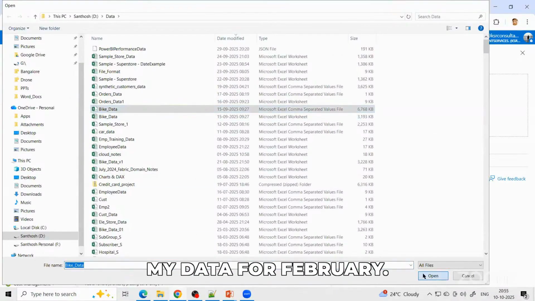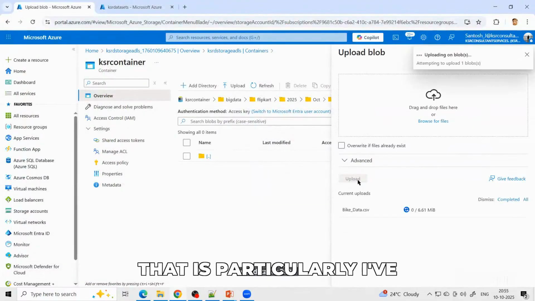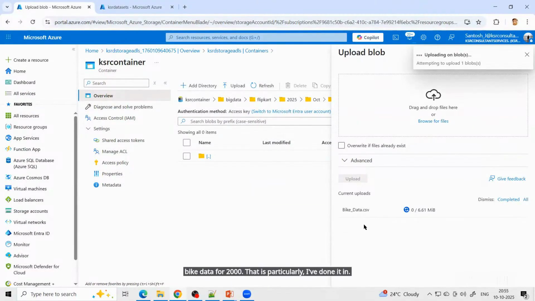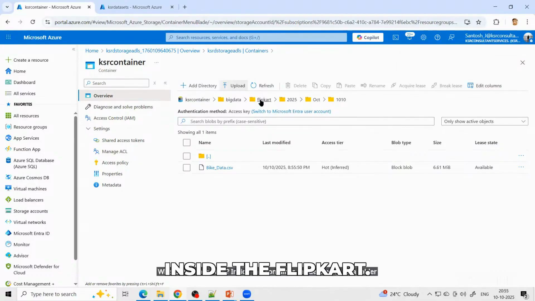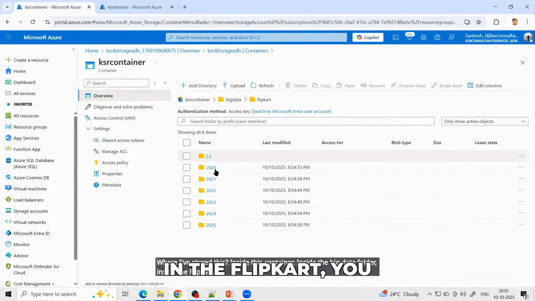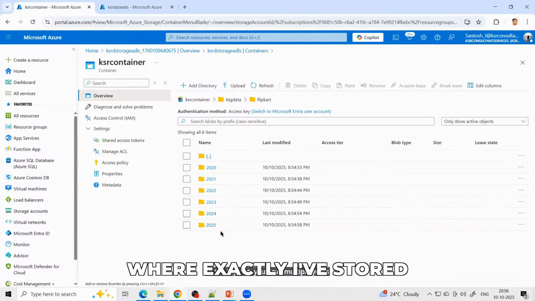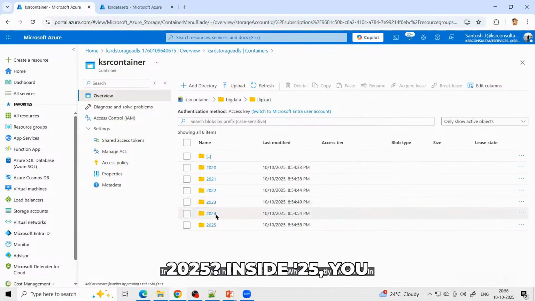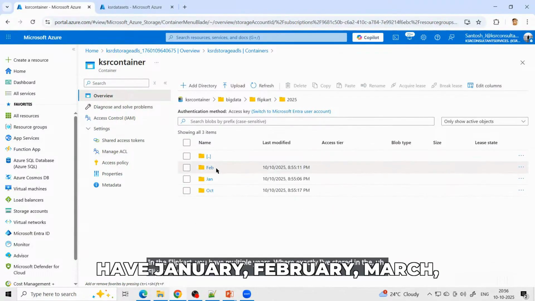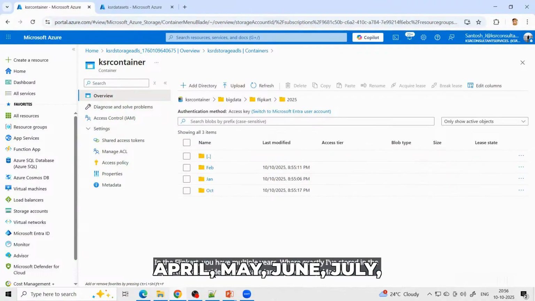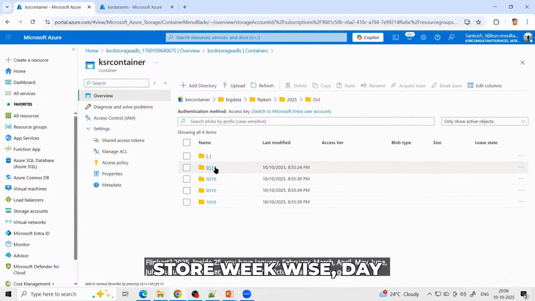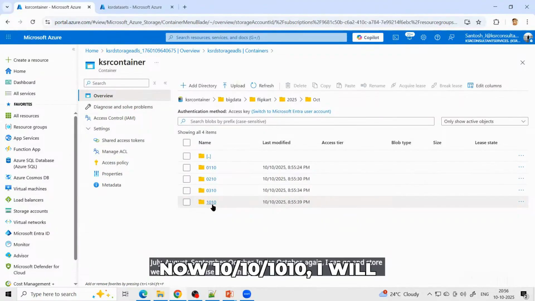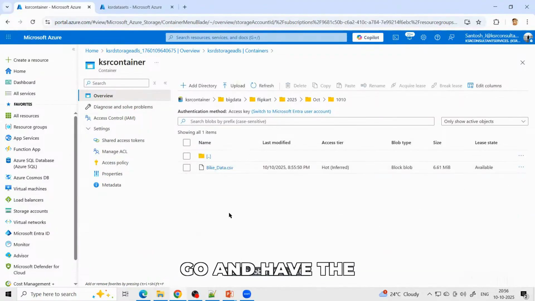Bike data for 2025. That is where I've stored this inside this container, inside the big data folder, inside the Flipkart. In the Flipkart, you have multiple years. Inside 2025, you have January, February, March, April, May, June, July, August, September, October. In the October, again, I can go and store week-wise, day-wise, everything. Now, October 10th, I will go and have the data.